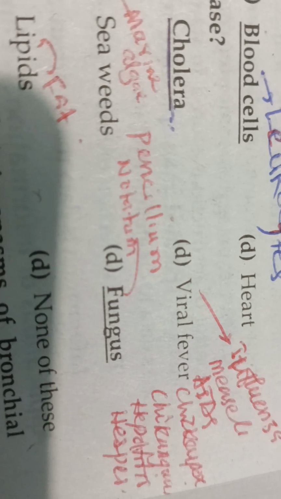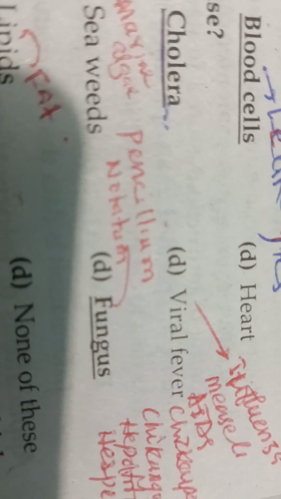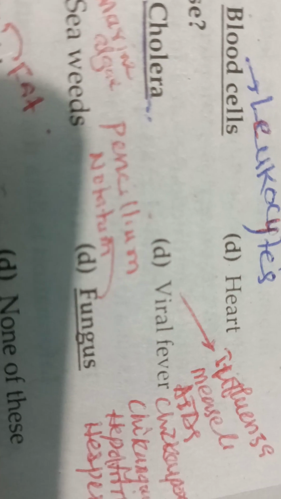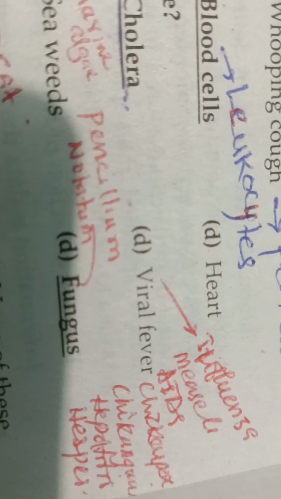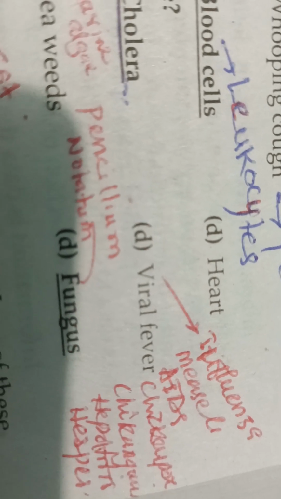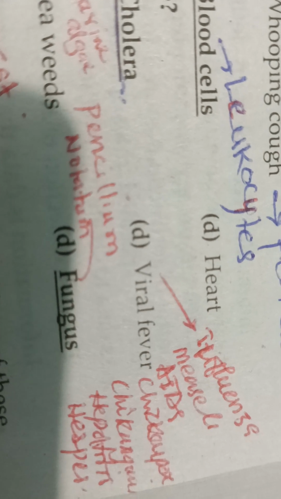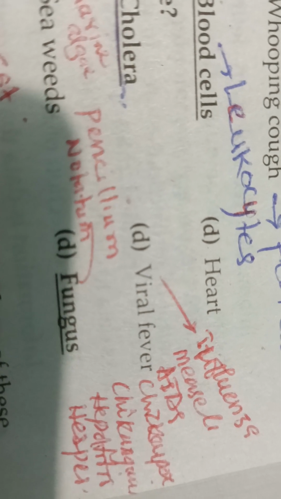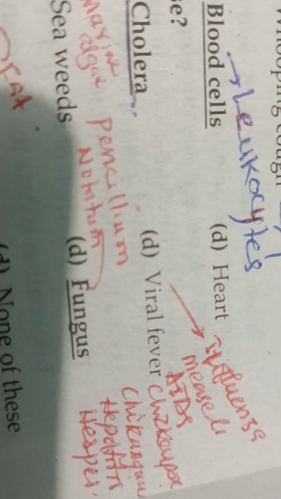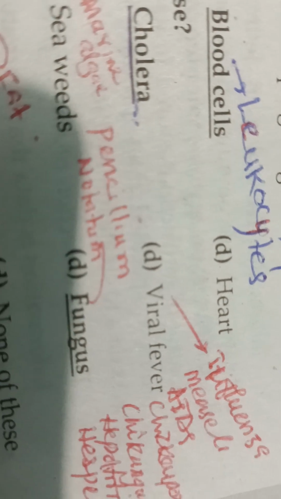Fever due to hepatitis, viral hepatitis A, B, C is viral fever. And fever due to herpes simplex is also viral fever. When there is any question in your question paper or during the viva, what are the viral fevers, you can list them: influenza, measles, AIDS, chikungunya, chicken pox, hepatitis, herpes, and so on.